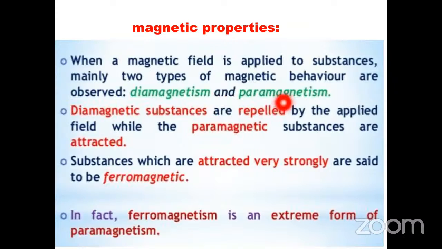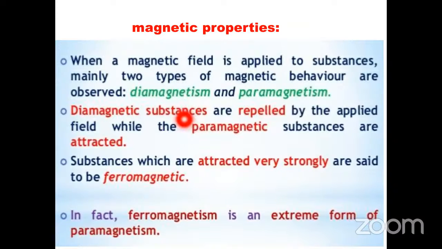Those are diamagnetism and paramagnetism. What are the diamagnetic substances? That means how can we identify whether the given compounds are diamagnetic? Whenever we apply the magnetic field to diamagnetic substances, they are repelled by the applied external magnetic field.